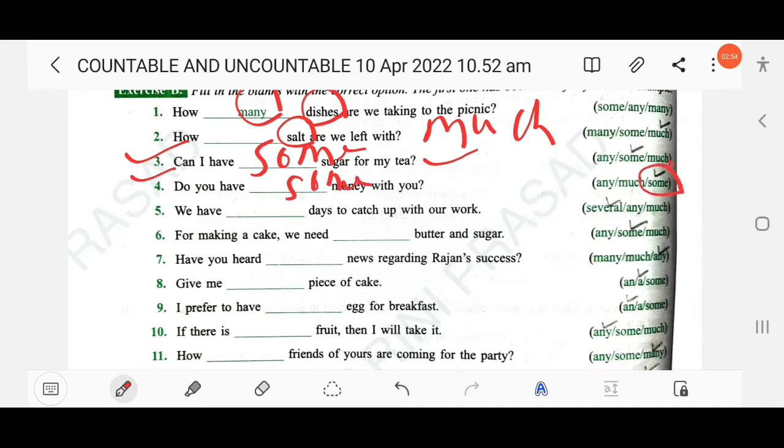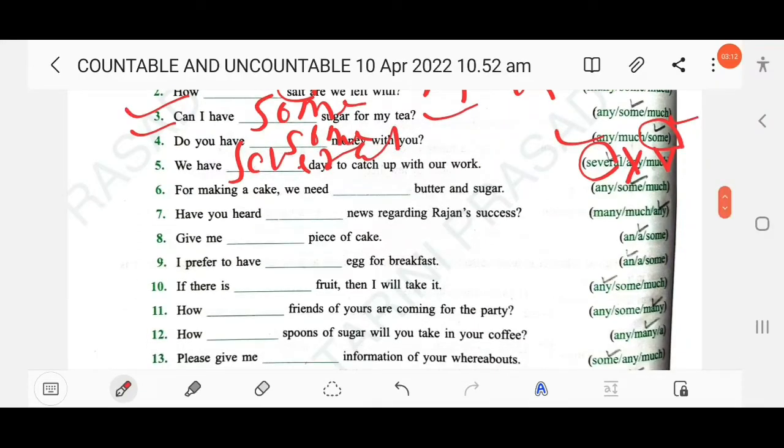Here the third option. The next: we have several days to catch up with our work. We can't use much here, so the first one, several days. The next: for making a cake we need some butter and sugar.